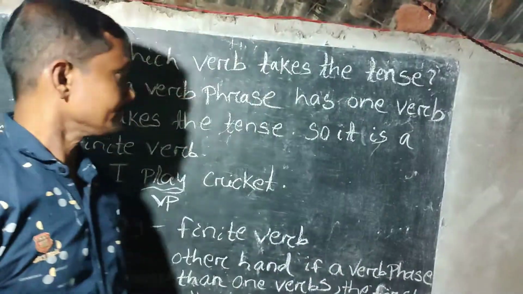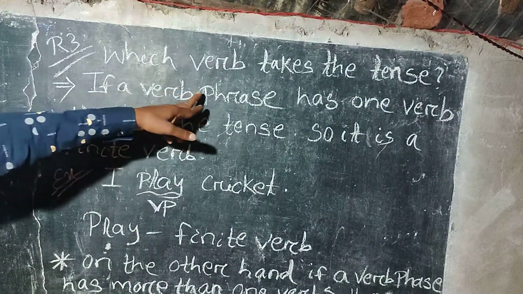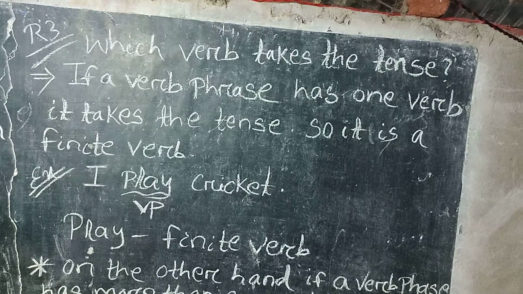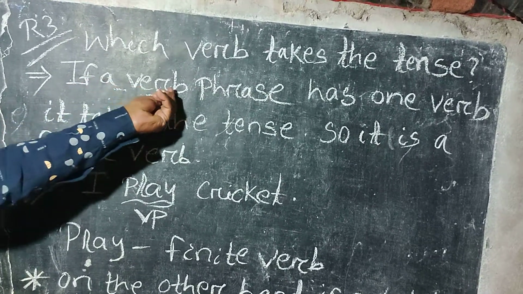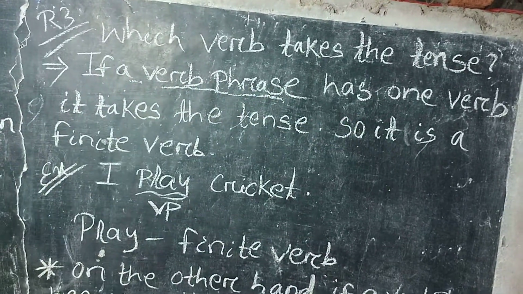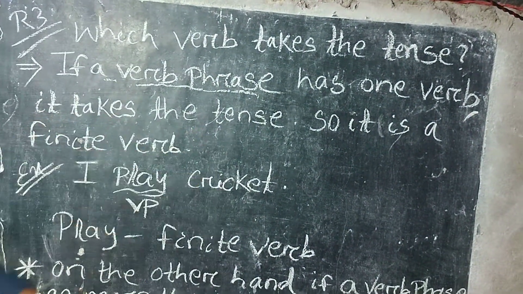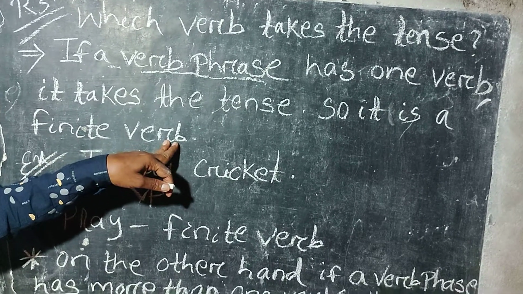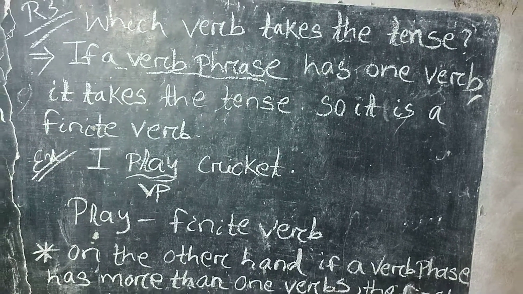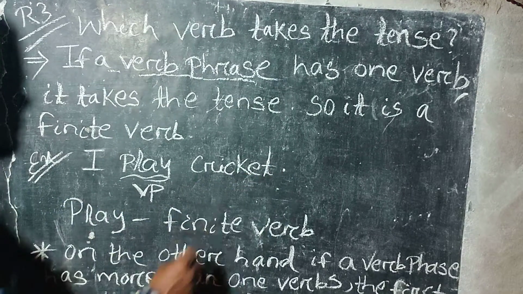Once again, which verb takes the tense? If a verb phrase has one verb, it takes the tense, so it is a finite verb. Example, I play cricket.